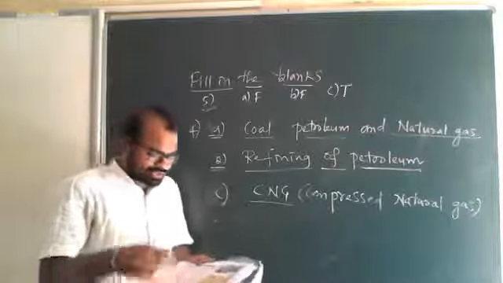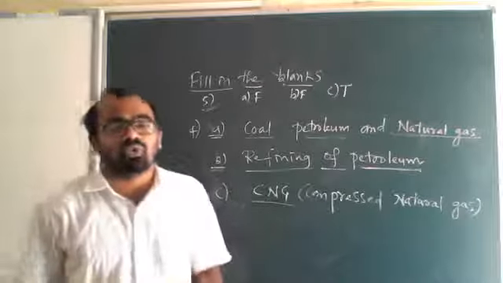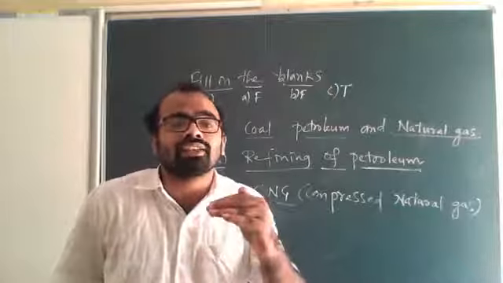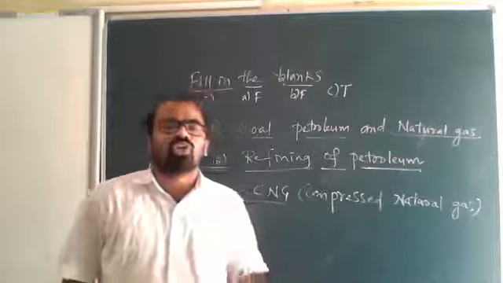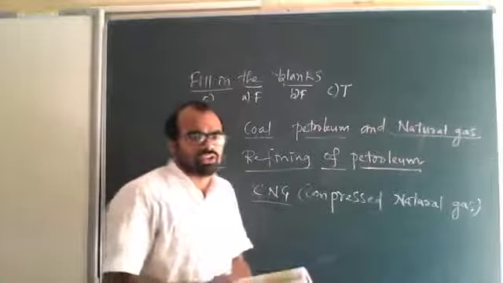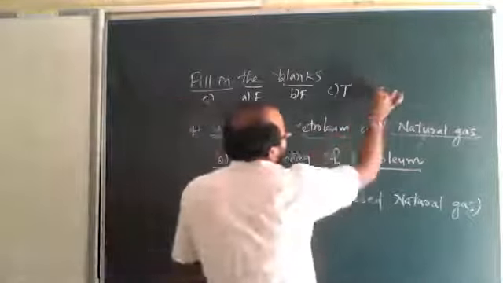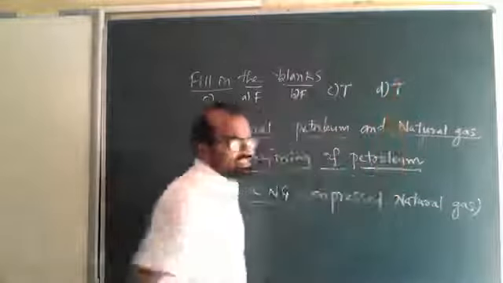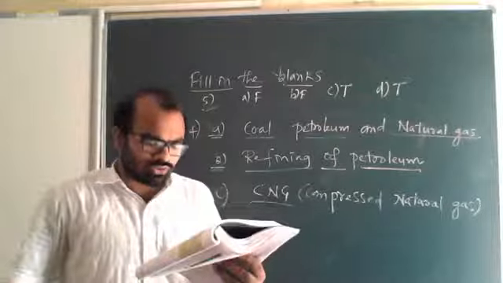D. Coal tar is a mixture of various substances. Yes, coal tar is made up of a lot of substances, so it is true. D is true. You write complete true or false.